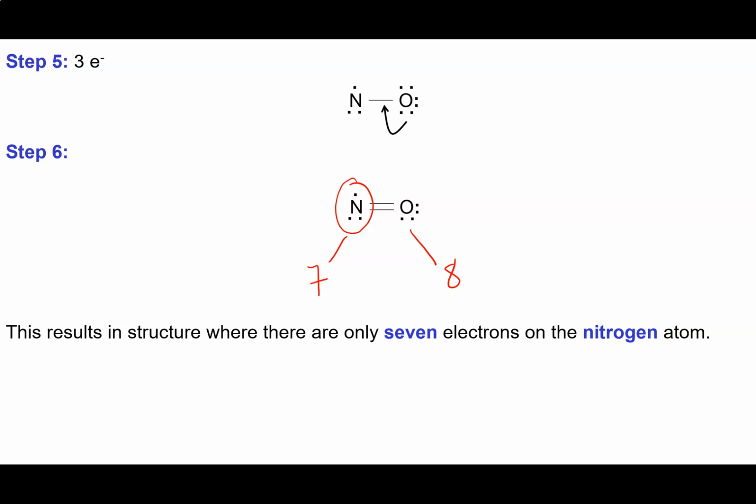Now, couldn't we also give the nitrogen a complete octet and leave the oxygen with 7? That would use up all 11 electrons as well: 2, 4, 6, 8, 10, 11.